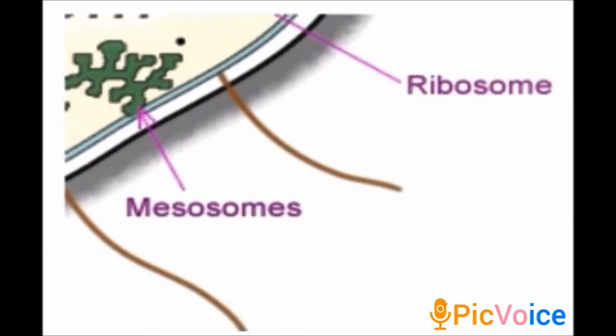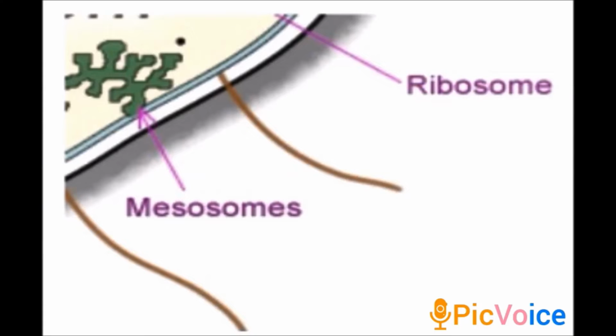Usually in eukaryotes the cell membrane will be present, but since the cell membrane is absent here, the mesosome is present. So this is one specialized feature of prokaryotic cells, and they are essentially infoldings of the cell membrane.